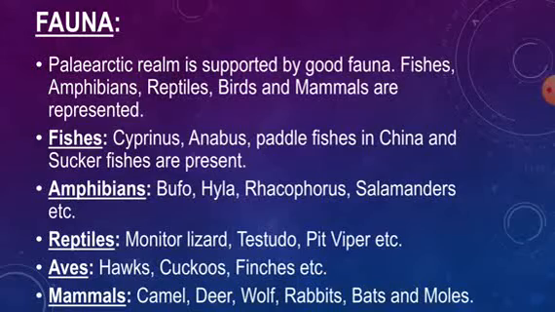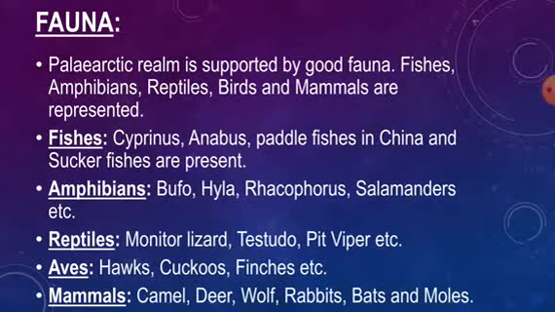And here birds like hawks, cuckoos, rails, finches, crows are present, which are migratory. Nearly 37 species of birds are present. Parrots are absent in this region, and mammals like camel, deer, wolf, horse, pig are common.